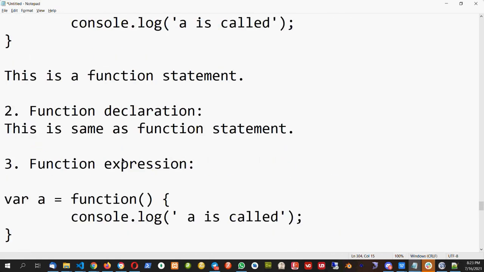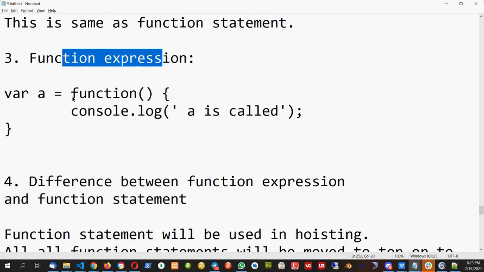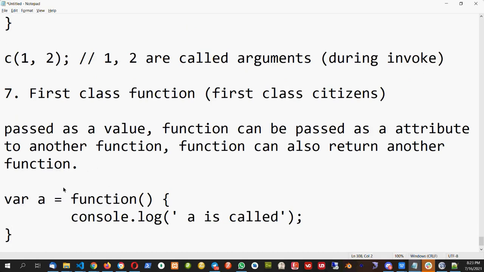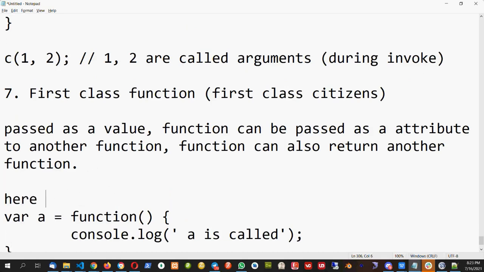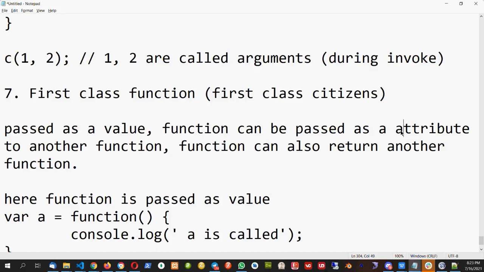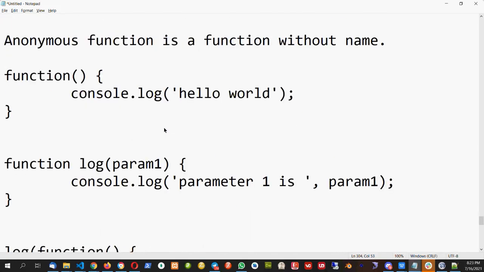Let's see how it is passed as a value. We have seen the named expression. Here we have created a function as a value. So in this example, the function is passed as a value. Let's take another example of a function passed as an attribute. We have seen one example, this one.